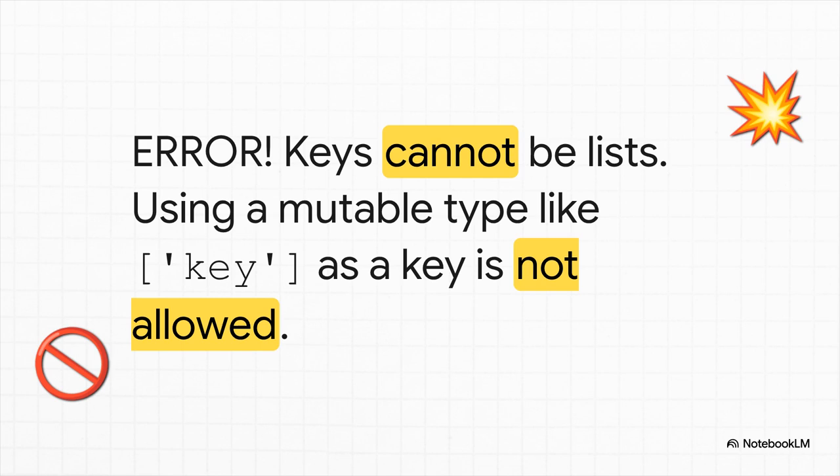And this right here is a perfect example of why that second rule matters. If you try to use a list as a key, your code is going to throw an error. Why? Because lists are mutable. You can change them anytime you want. And that is a total deal breaker for dictionary keys. It's a classic rookie mistake, so watch out for it.